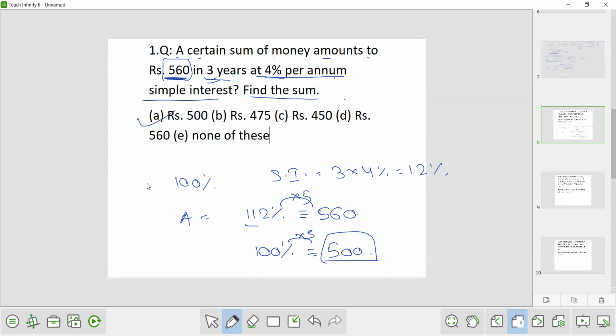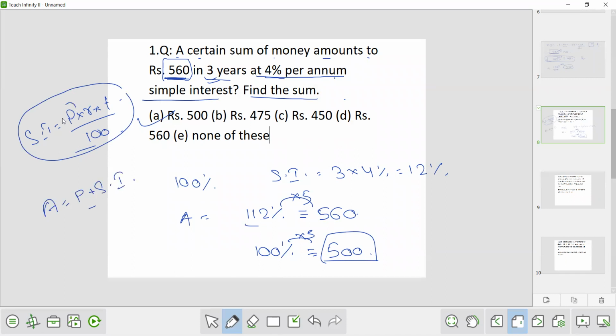You don't require all those steps. Simple interest is P into R into T by 100. From here, the amount is equal to P plus SI. And you don't know what the principal is here, so first you have to calculate the principal, then calculate the SI, and then you will get the sum, 500, as the answer. So here it will take a lot of time to do all those things.